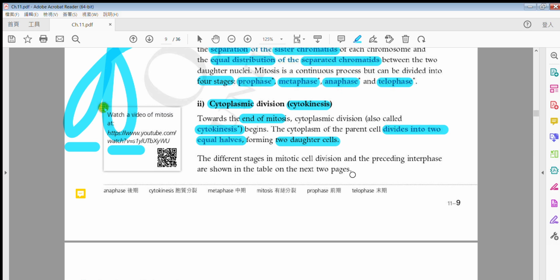Okay, so that's all about this page, and then in the following page we're going to look into the details of these PMAT. Okay?